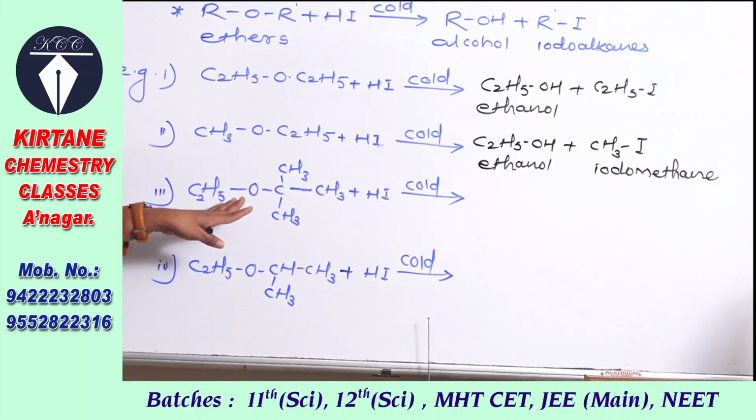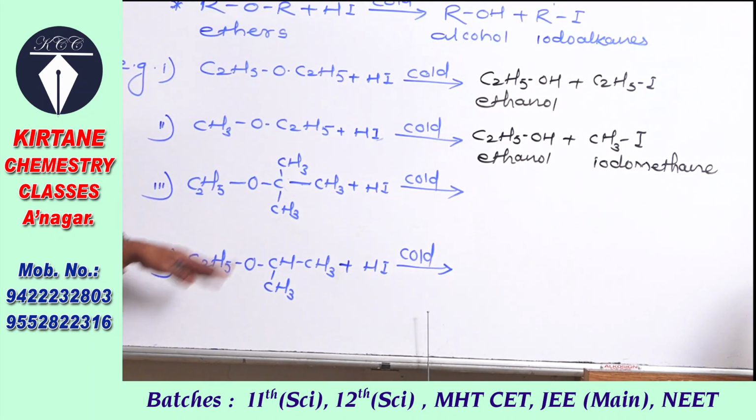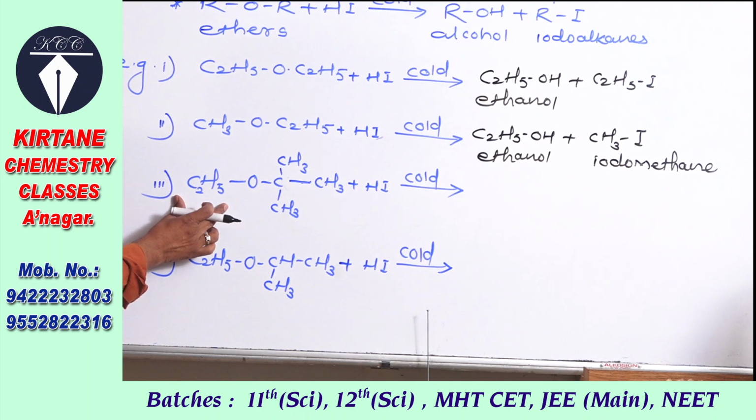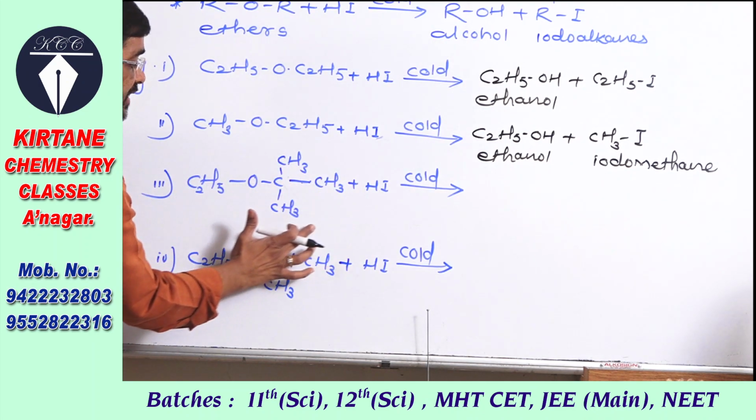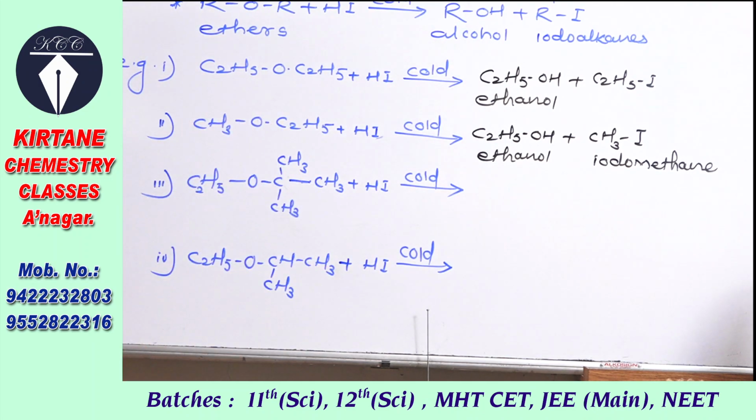Now the next example is also the same, an unsymmetrical ether. This is the ethyl group and this is the larger alkyl group, tertiary butyl. But again one point you have to remember: if that larger alkyl group is branched, जरी तो larger group असेल alkyl group आणि जर तो branched alkyl group असेल, then even though it is larger, it forms iodide due to branching.